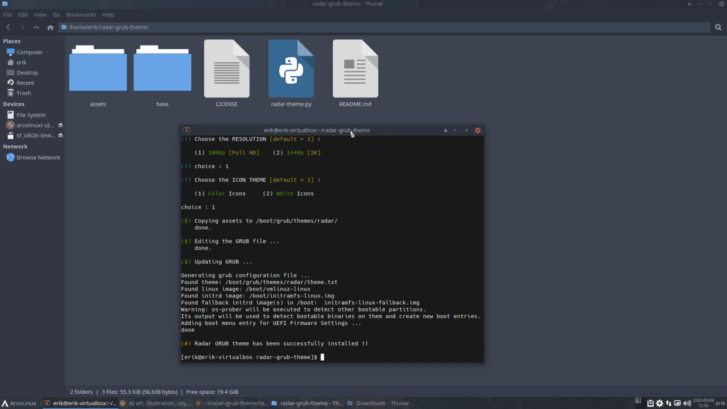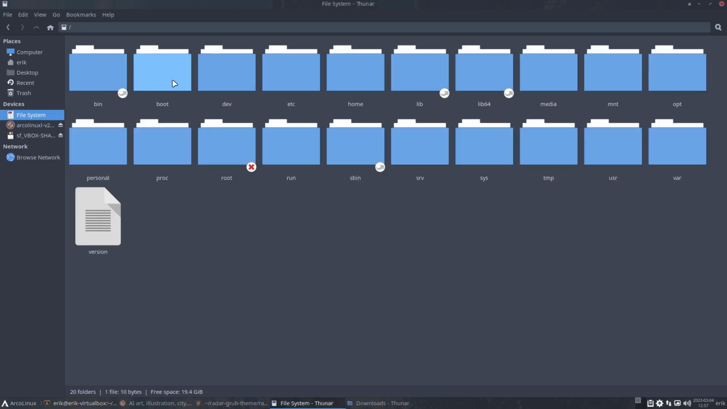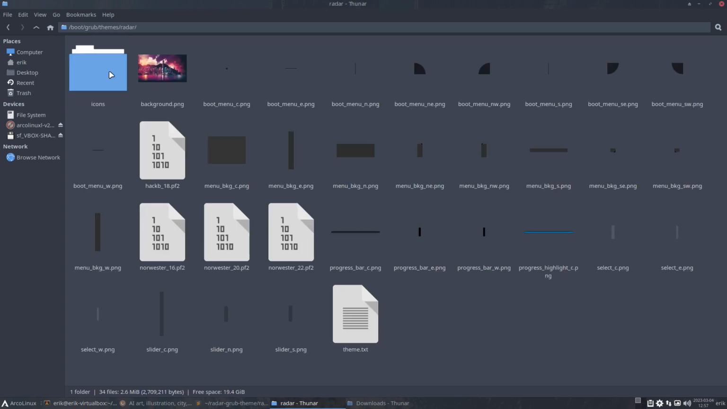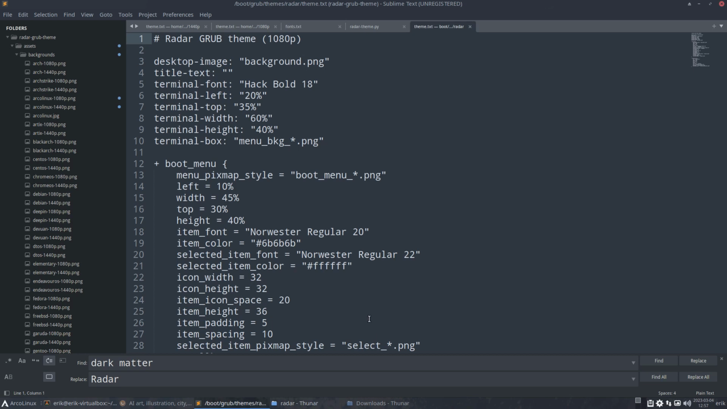It did already change. I created the update grub thing, so I don't think I need to do it again. But I could have a look before I reboot. Boot, grub, themes, radar. Cool. Background, cool. Theme, also cool. Now, this is of course the bit that interests me later on.